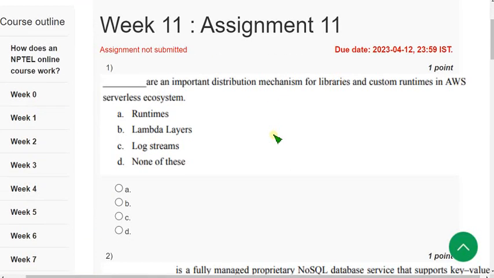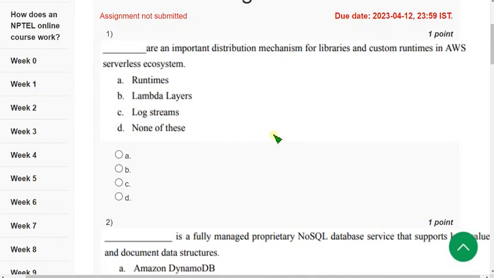So this is the week 11 assignment of the cloud computing course, guys. Now let's see the first question. I hope every solution is 100% correct, but if you want to suggest any solution, you can do that in the comment section, and if I get any update, I will post it in the comment section only. So before the final submission, once again check the comment section, guys, in case there are any updates available.